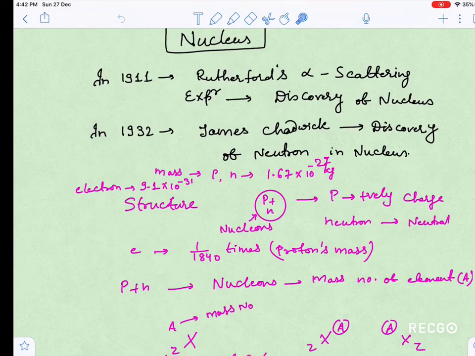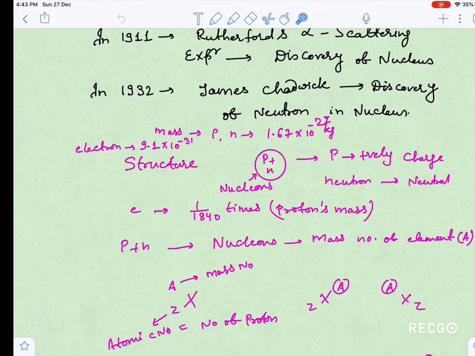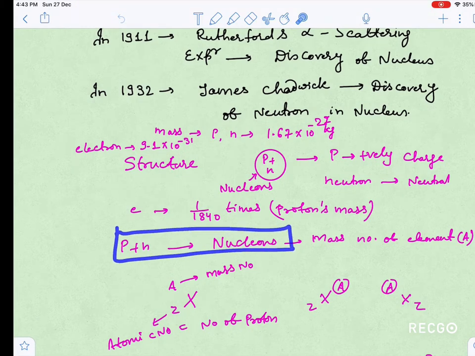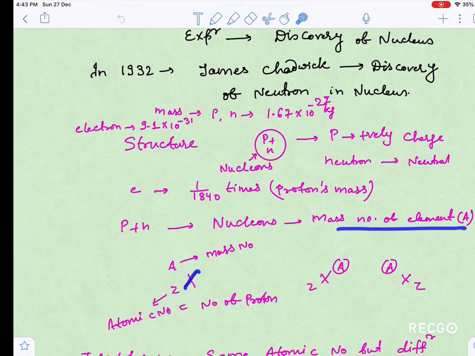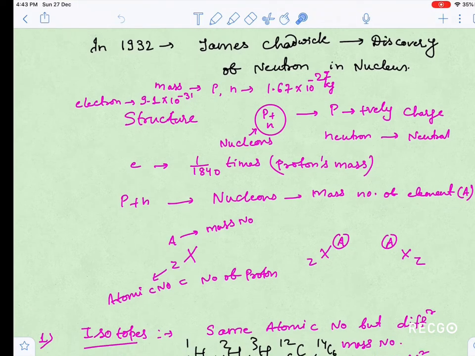So if you want to calculate mass number, you have to keep in mind that mass number is just the collective count of nucleons. Mass number is denoted by the term A. So you can write X with Z comma A, where Z is its atomic number and A is the mass number. This is the way to represent an atom like this.